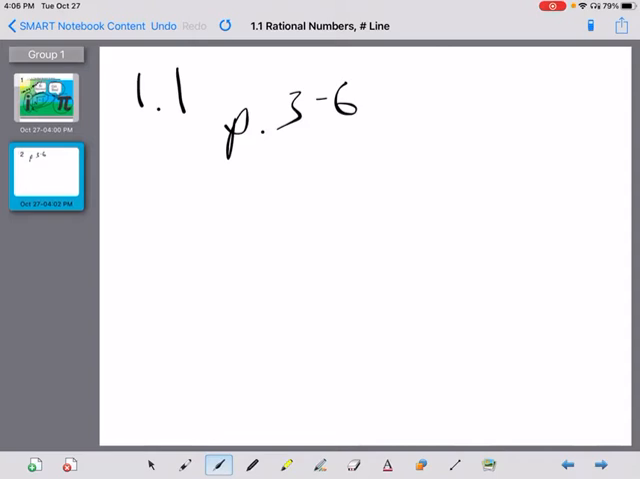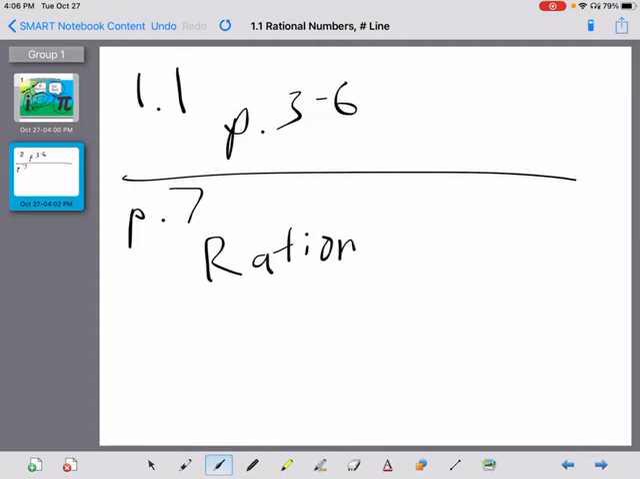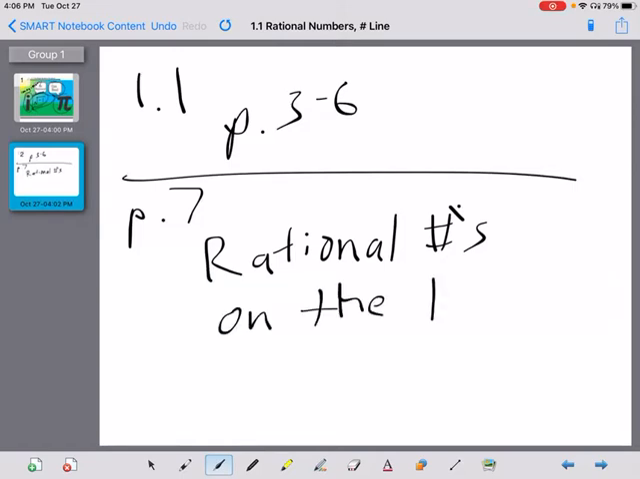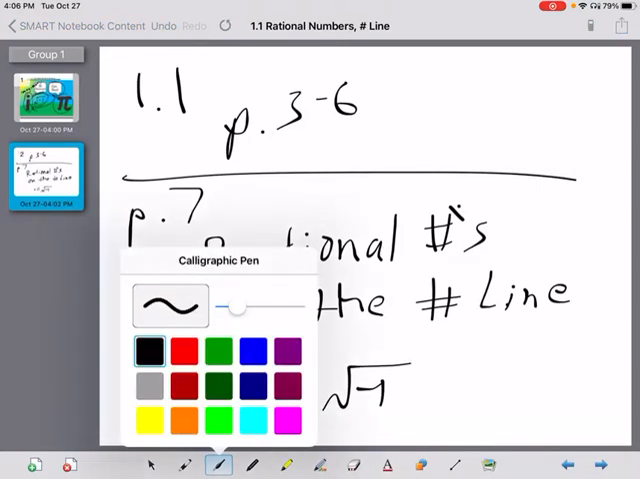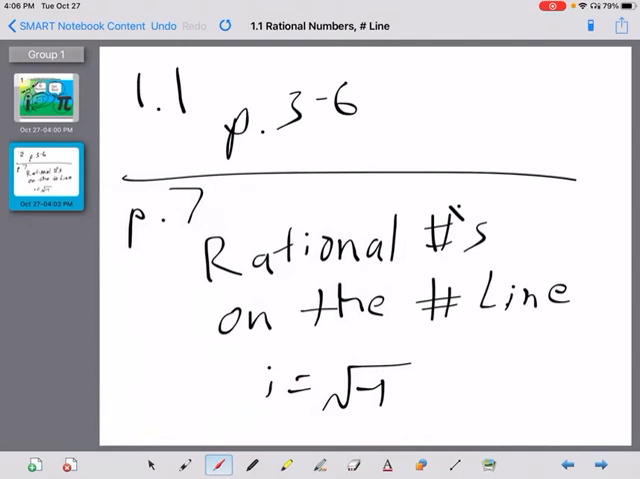So now we're on page 7, and we're working with rational numbers on the number line. Yes, I know that you're wondering, hey, does that mean we're working with i, the imaginary number, which is what? That's right, it's the square root of -1. Unfortunately, no, we are not working with i, because we're not working with imaginary numbers, and to be honest, you're not even really going to learn about imaginary numbers till high school.